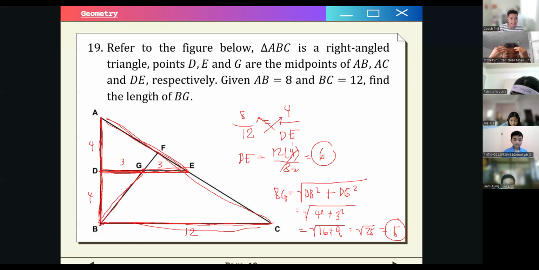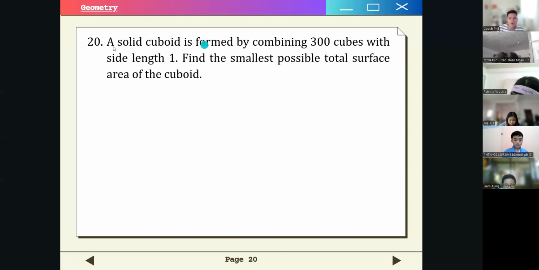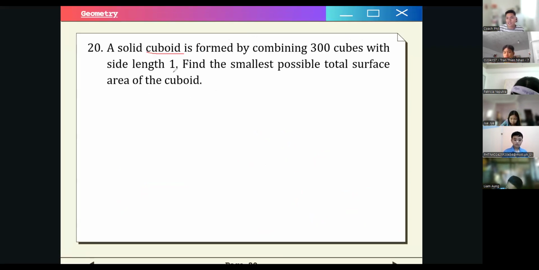Let's move on to number 20. We're still in geometry. A solid cuboid is formed by combining 300 cubes with side length 1. Find the smallest possible total surface area of the cuboid. So what does it mean by cuboid? That is just one way of saying rectangular prism, right?